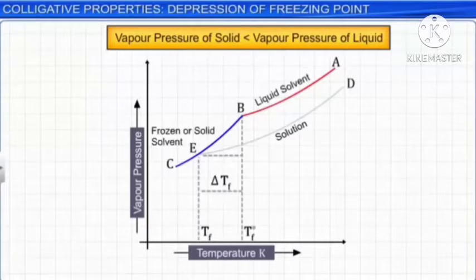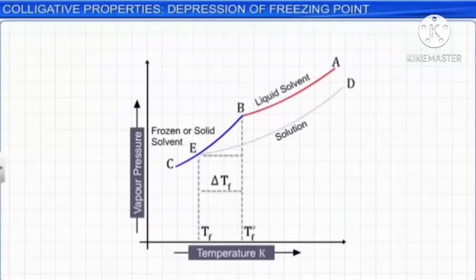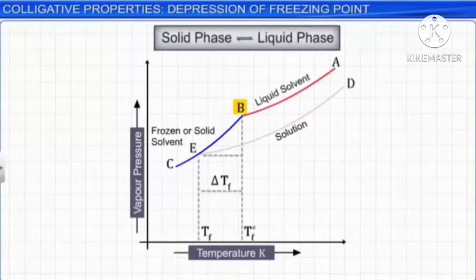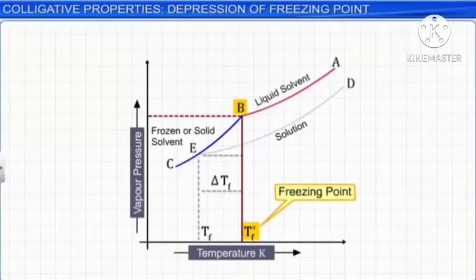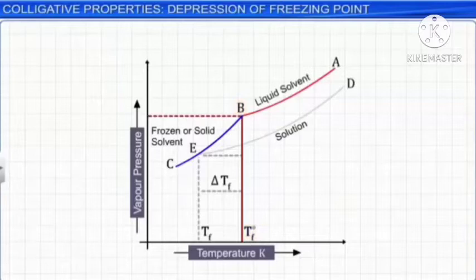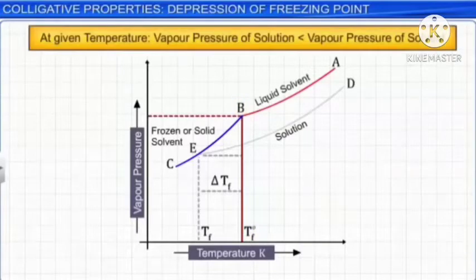And the other curve also indicates vapor pressure of solution. When temperature decreases, the vapor pressure of solution also decreases. The E indicates the phase change. Here the Tf indicates the freezing point of solution.